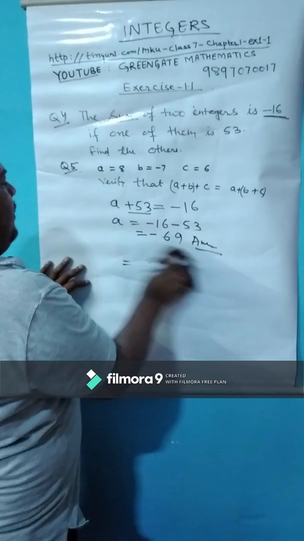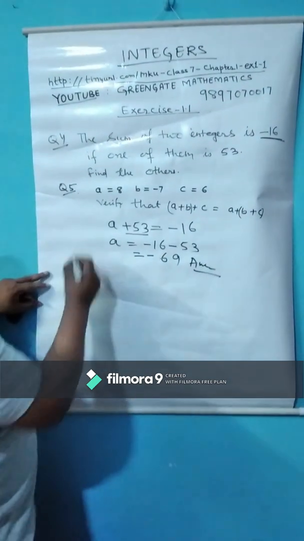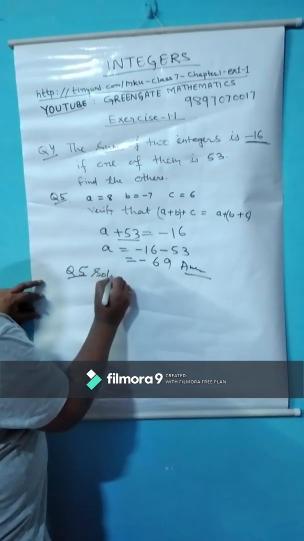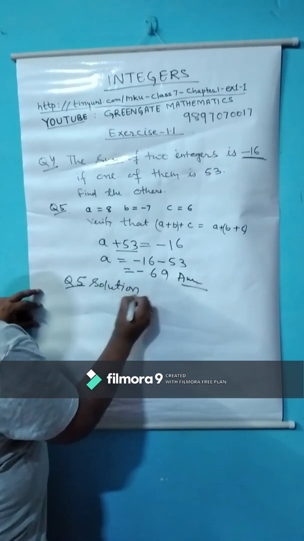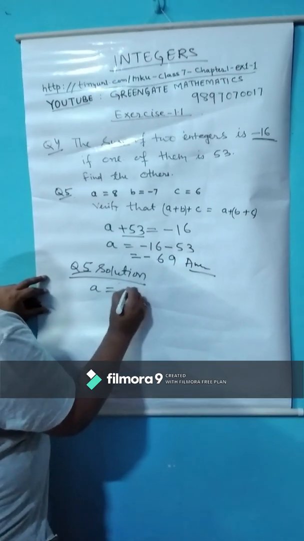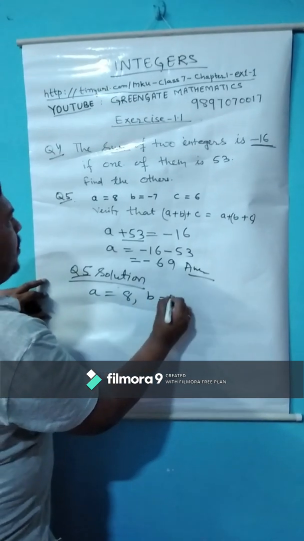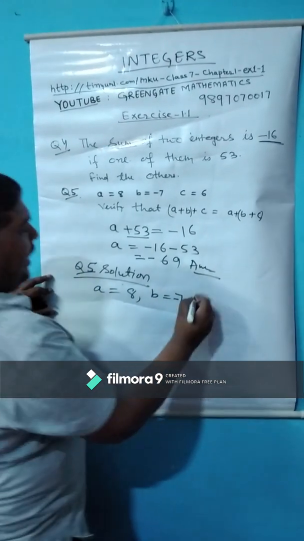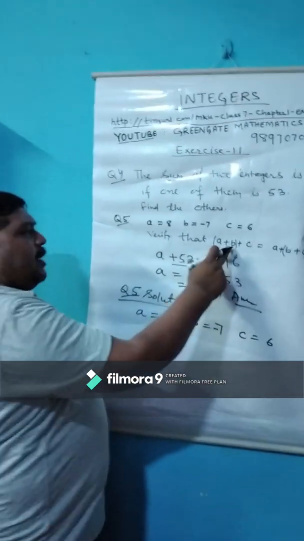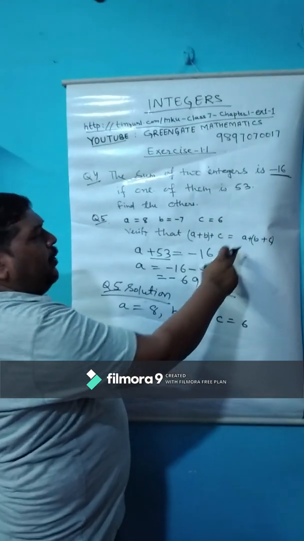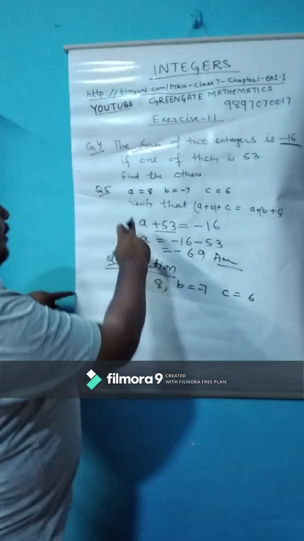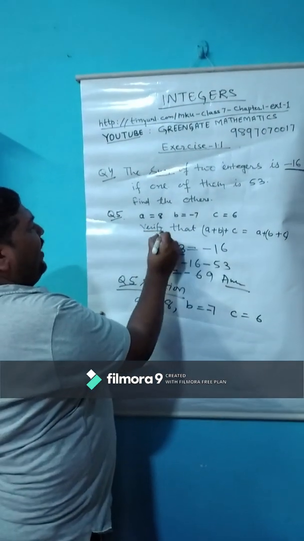Children, now we will discuss the next question, question number 5, its solution. Children, what is this? A equal to 8, B equal to negative 7, and C equal to 6. We have to verify A plus B plus C equal to A plus B plus C. We have to prove or verify.